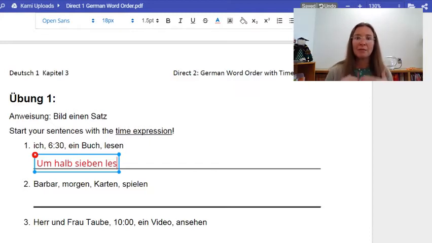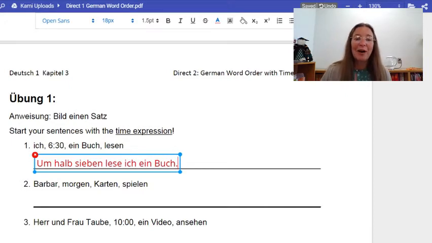So if I am the subject, I think of my conjugation chart. E-S-T-T. E goes with the ich form, st goes with du, and the t goes with er, sie, es. So in this sentence, I'm going to add an e to the end of my verb to make it agree with my subject ich, which is going to come after it because I have to use inverted word order because I have my time element first. 6:30 lese ich, and the leftovers are ein Buch. Make sure you capitalize your word Buch. All nouns in German are capitalized.